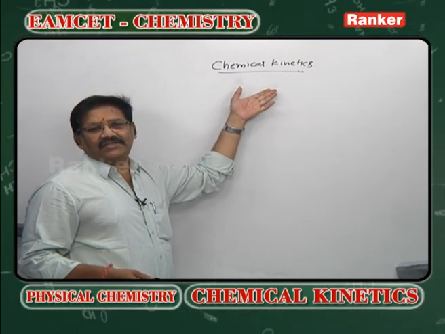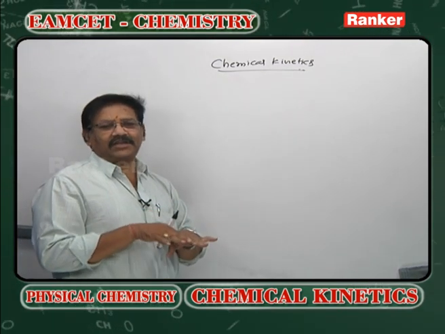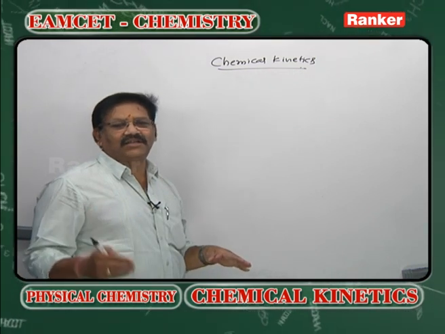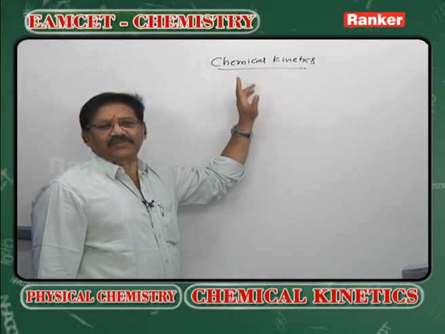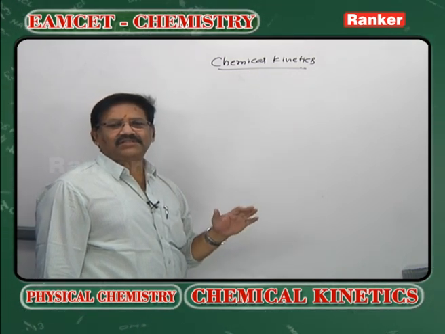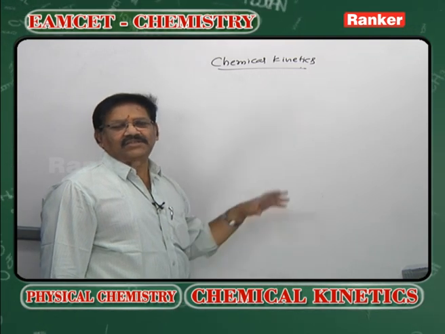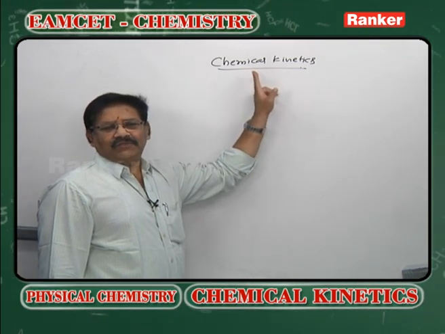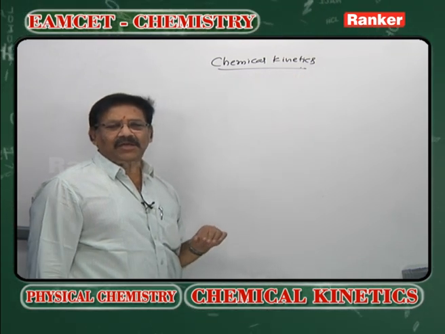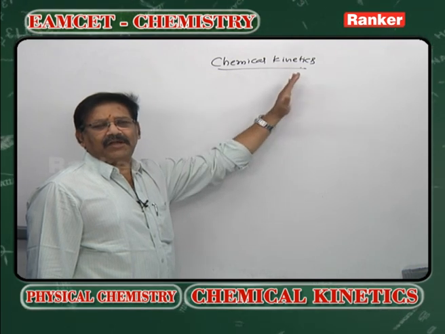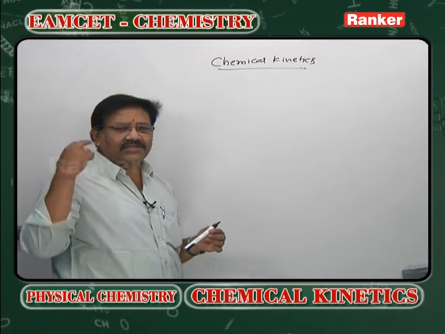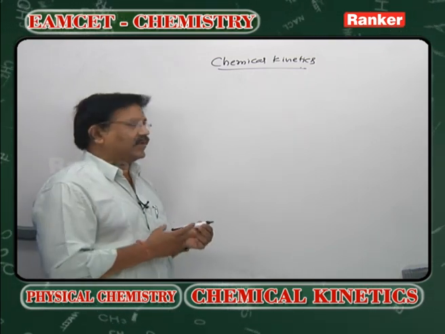mean by instantaneous reactions? The reactions which get completed at the moment of mixing of the reactants are called instantaneous reactions. What are the examples for instantaneous reactions? Acid base neutralizations and precipitation reactions, for which chemical kinetics cannot be applied. Chemical kinetics can be applied only for the moderate reactions. What do you mean by moderate reactions? The reactions which proceed with measurable velocity.